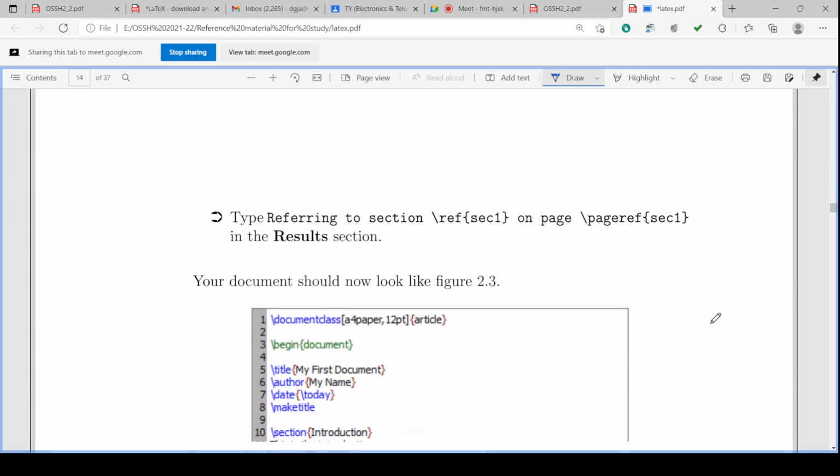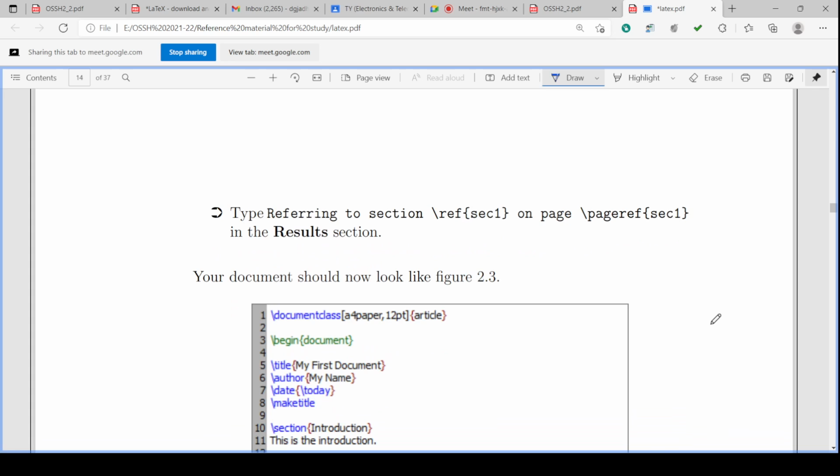Then type, referring to section \ref sec1 on page \pageref sec1 in the results section. Okay. Suppose this is the setting now.